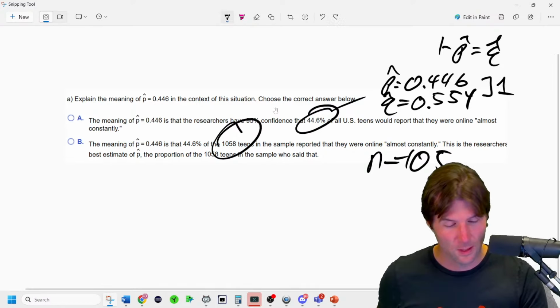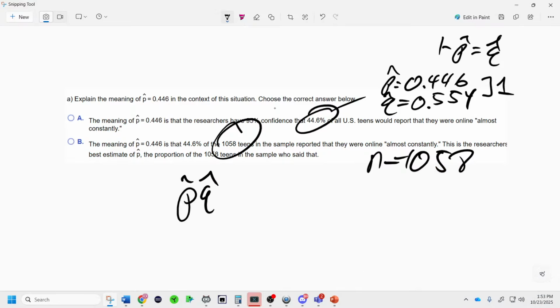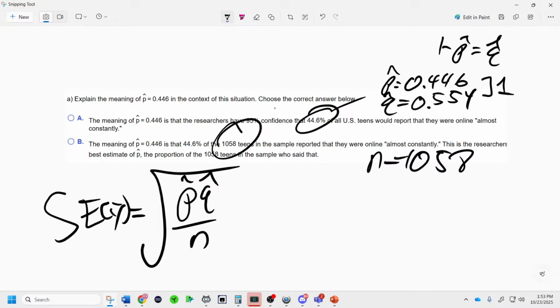I cannot write. And so now we just run it through the math of p hat times q hat over n square root is equal to the standard error of y bar. And we put through the formula. How is this looking good, Maddie?